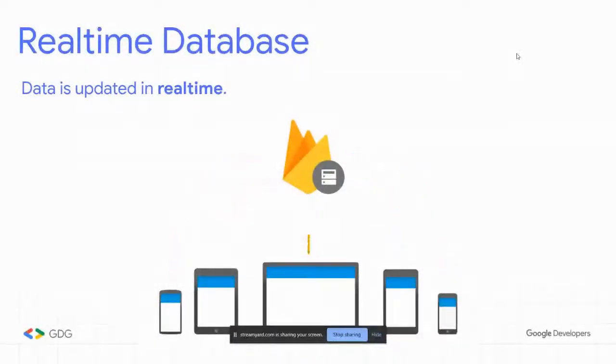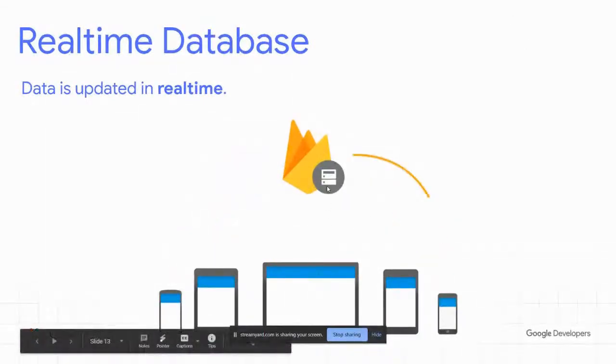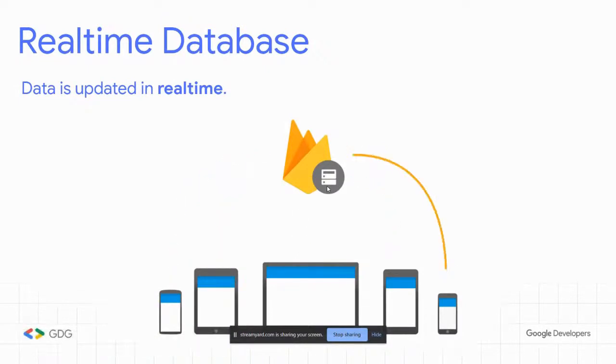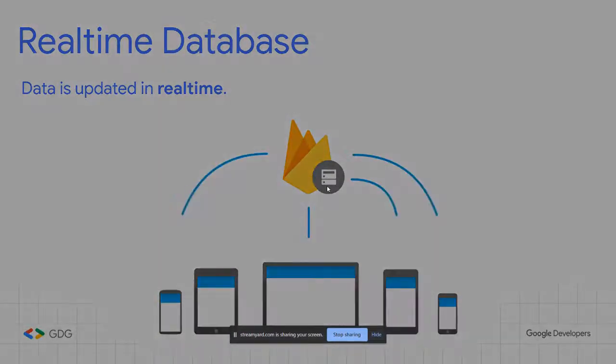So this is the real-time database. What does this GIF really mean? This GIF means that basically it's a real-time database. Data is updated in real time. Meaning, device number one sends out some new data to the database, and it just automatically gets updated in all other devices. This is what the GIF really means.